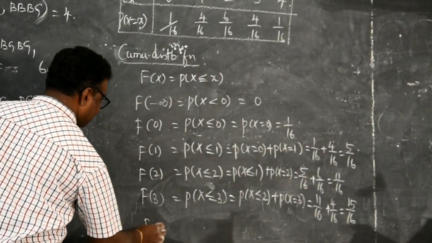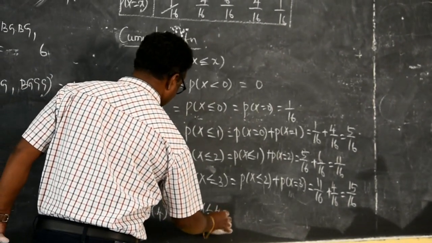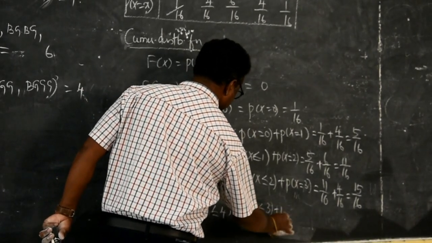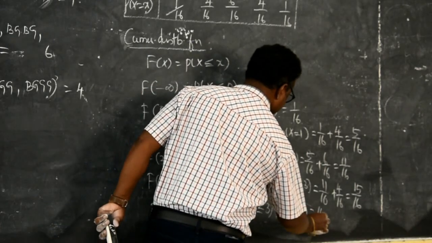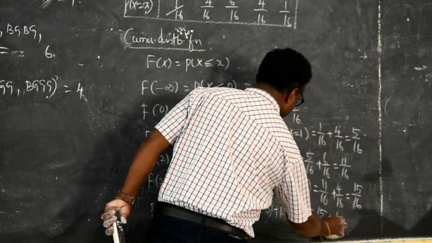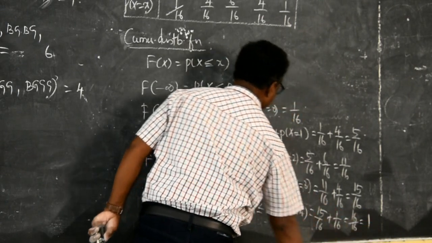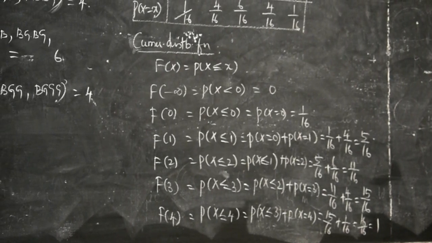Then F of 4 also, so P of X less than or equal to 4, P of X less than or equal to 3 plus P of X equal to 4. So it is 15 by 16 plus 1 by 16, 16 by 16, that is 1. We must present this one in a table.